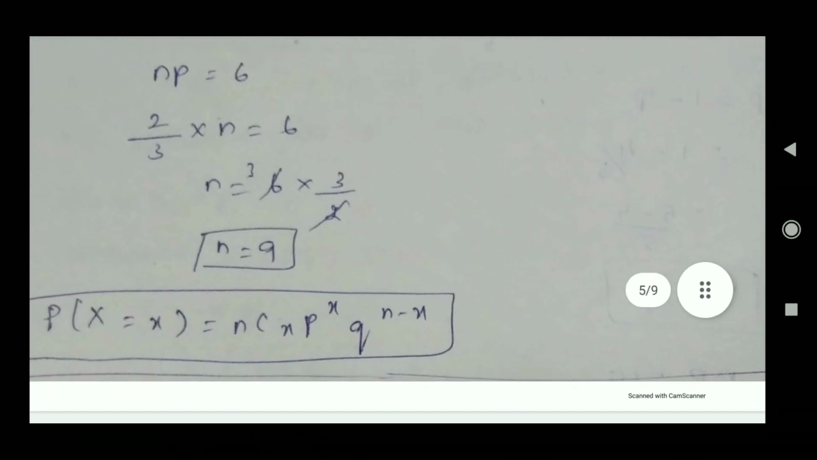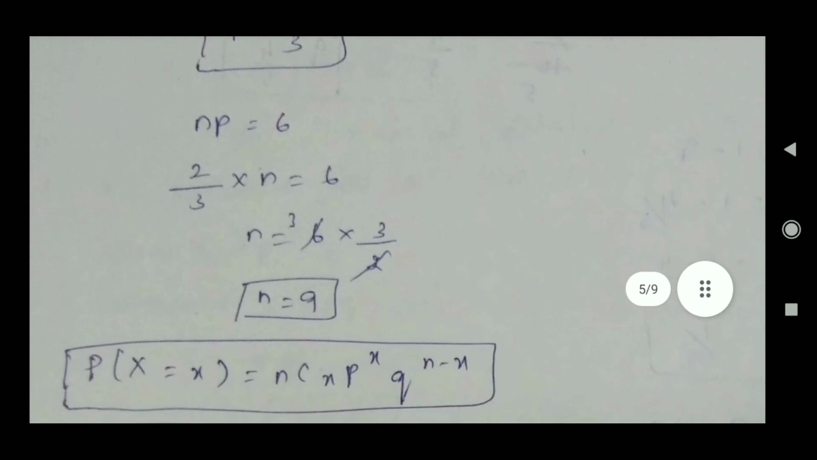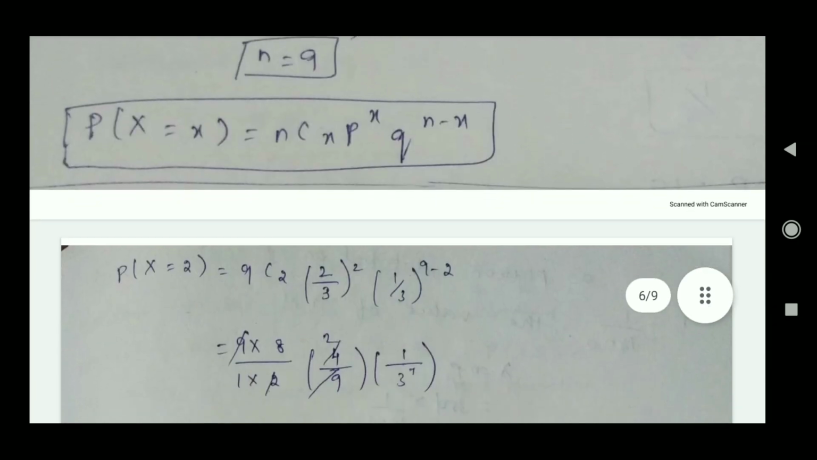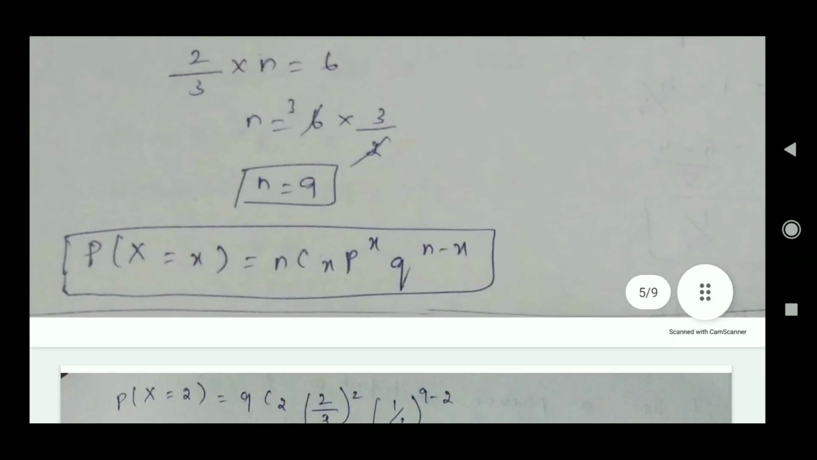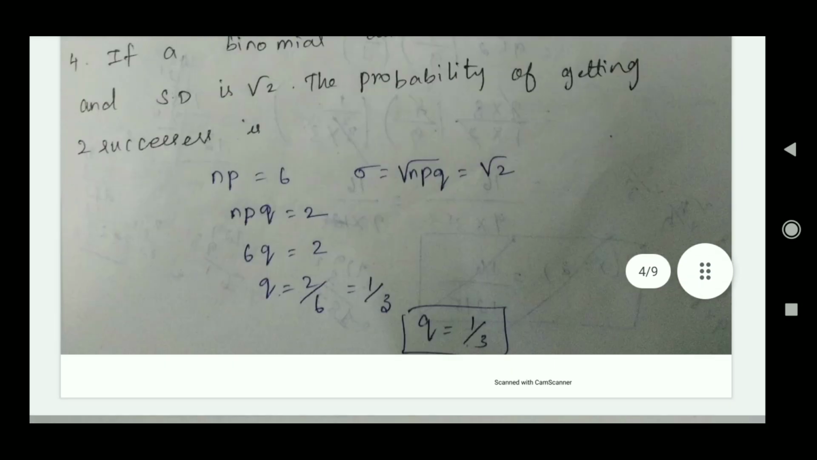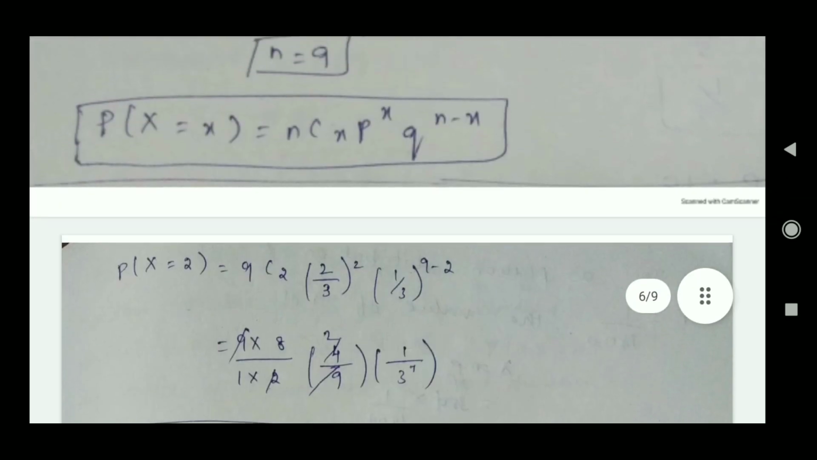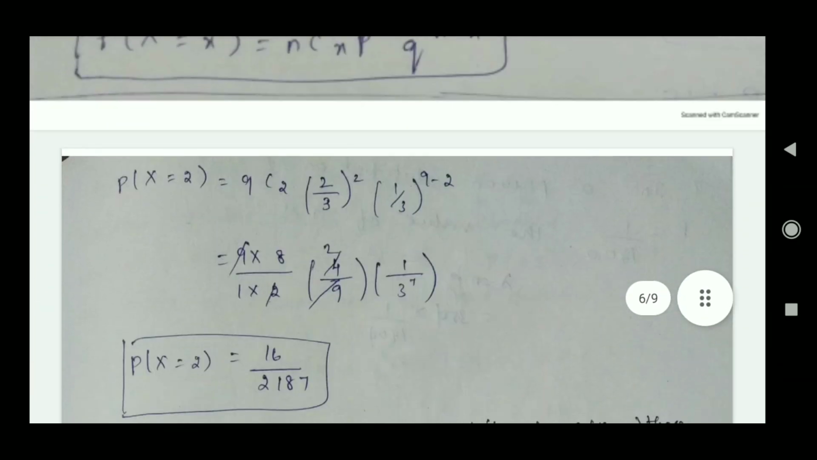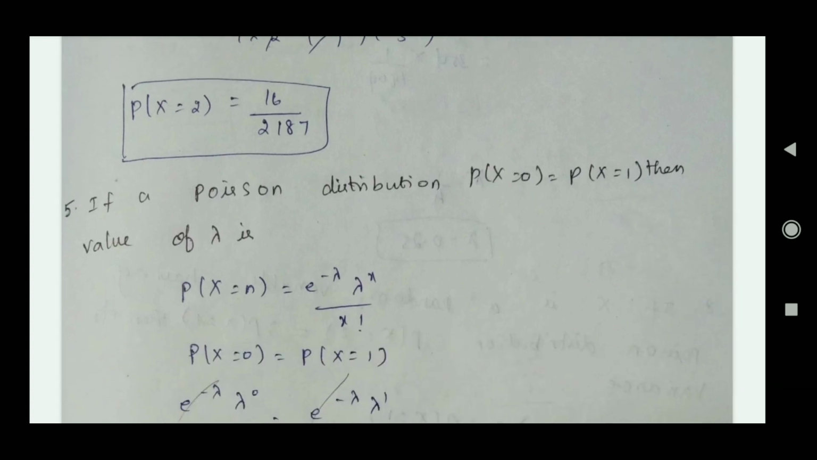Then again, we need to substitute the p value in np. We got the value of n. We know we need only P of x equal to x, nCx, p^x, q^(n minus x). Then in the question they have given 2 successes. So we have to substitute x equal to 2 in P of x, in which we know the values of n, p, q. We substitute, then we got the answer: P of x equal to 2 is 16 by 2187.